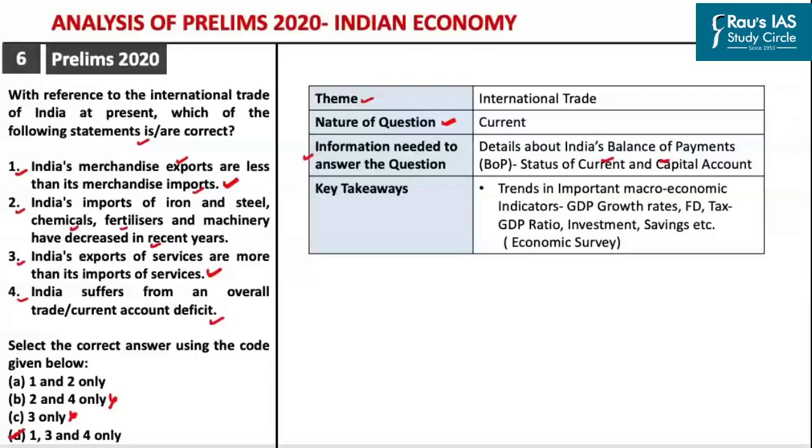So here we have arrived at the right option without knowing whether statement number 2 is correct or wrong. So what are the key takeaways from this particular question in order to enhance your preparedness level for the upcoming prelims examination? See, usually in prelims, questions are asked with respect to trends in the important macroeconomic indicators. Here we have seen the trends for the current year, particularly with respect to international trade. Accordingly, we can get questions with respect to trends in other macroeconomic indicators, in particular the GDP growth rate, the fiscal deficit, tax to GDP ratio, investment, savings, etc.